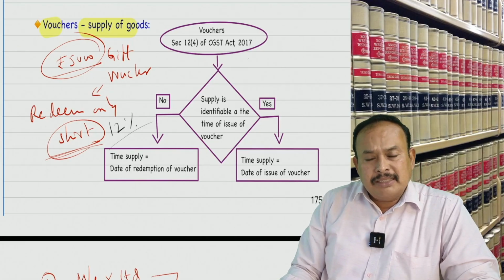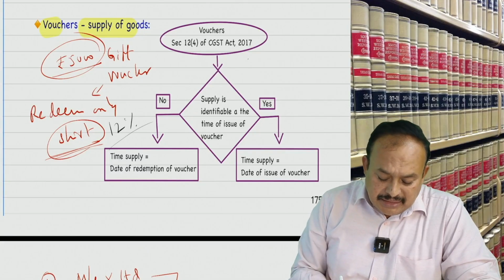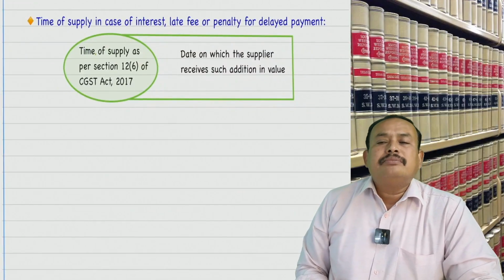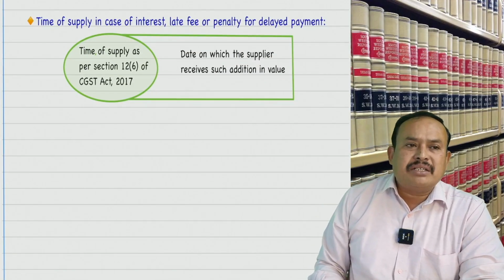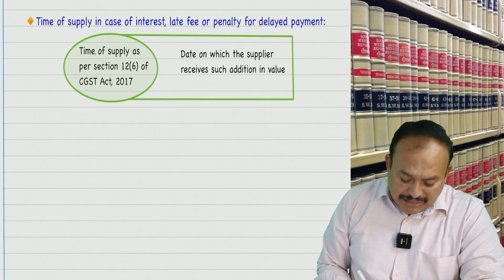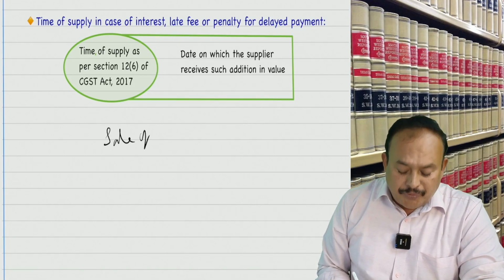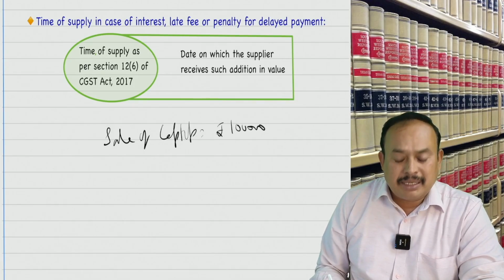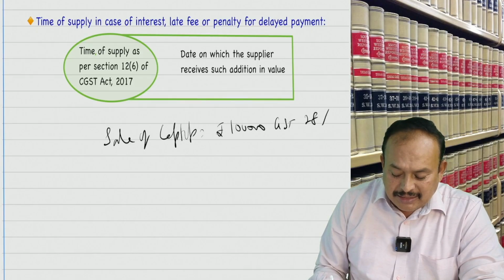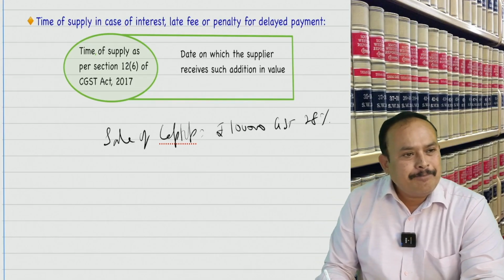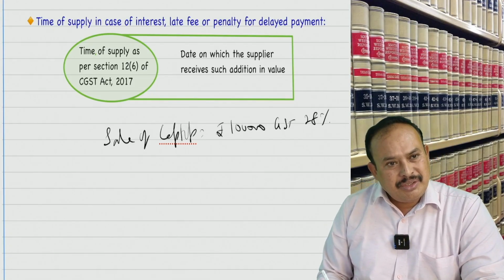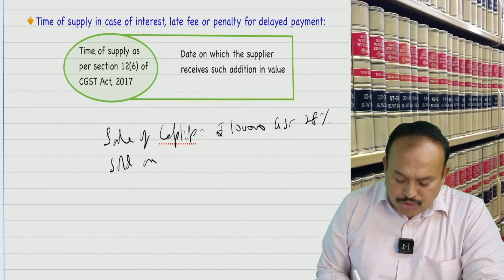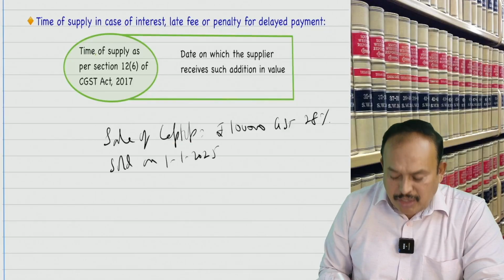Further, time of supply in case of interest, delay payment charges. As you are aware, if the main supply is taxable, for example, sale of a laptop for rupees 1 lakh, applicable rate of GST 28%. Is it clear? It is sold on credit basis. Sold on 1st January 2025.